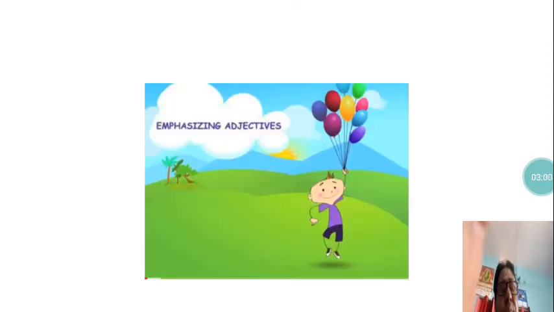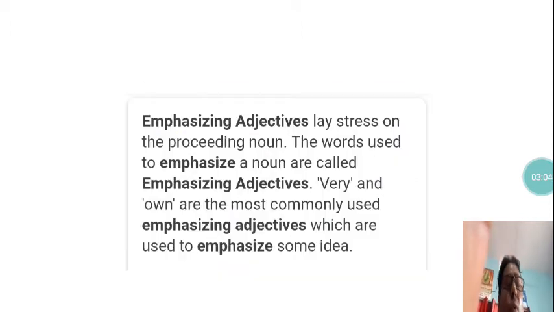Emphasizing adjectives. Let us know what emphasizing adjectives are. Emphasizing adjectives lay a stress on the following noun. It means they give force to the noun that comes next.